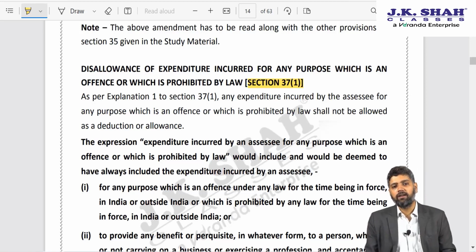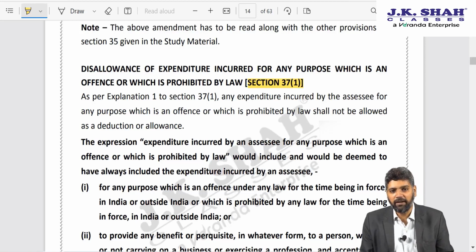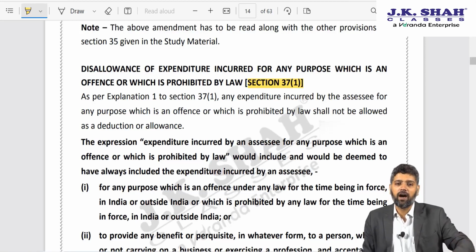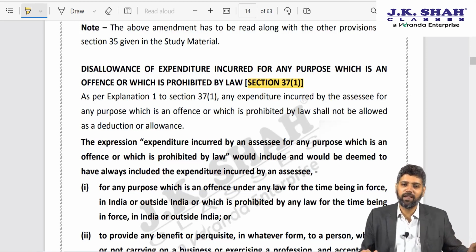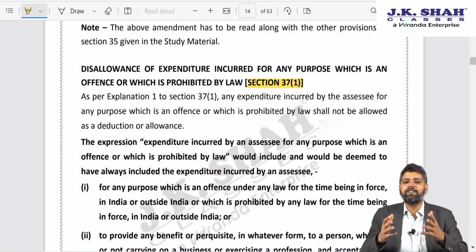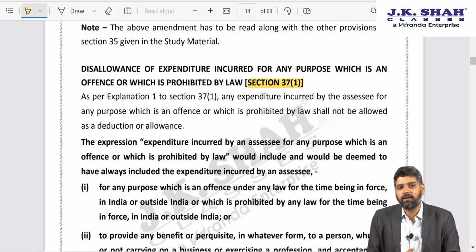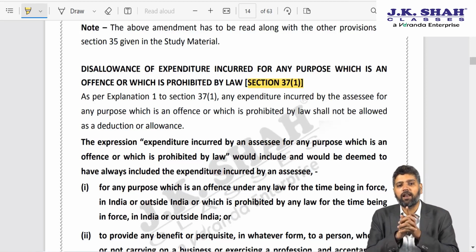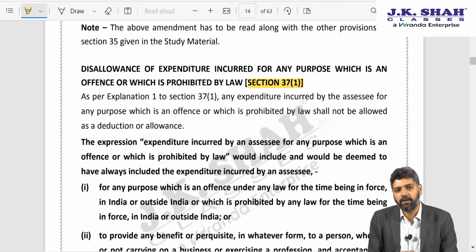ITAT Mumbai gave a verdict in the case of Pranav Construction Company. Pranav Construction Company were builders or developers, and they were giving hafta, as you call in Bombaya Bhasha, that is protection money, to various gunda mafia people. So the question arose whether such hafta is allowable as deduction.